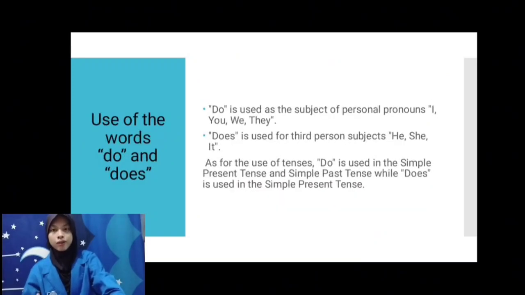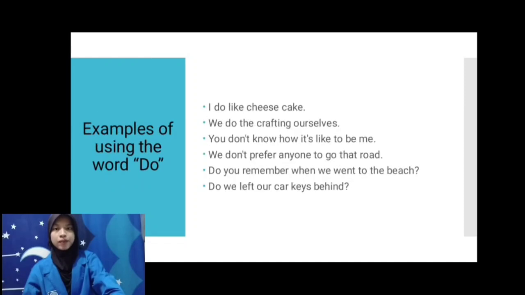Use of the words do and does. Do is used with the personal pronouns I, you, we, they. Does is used for the third person subject he, she, it. As for the use of tense, do is used in the simple present tense and simple past tense, while does is used in the simple present tense.